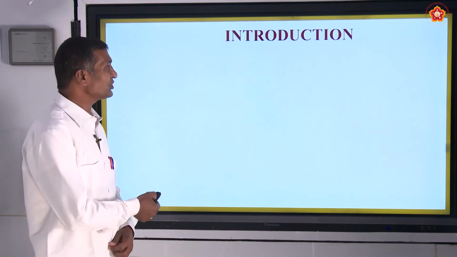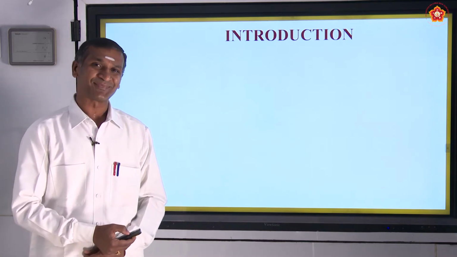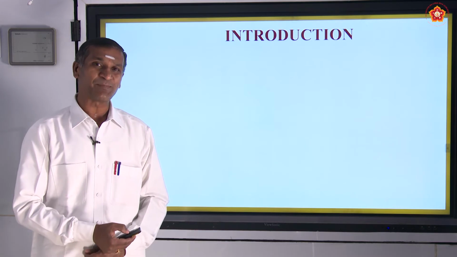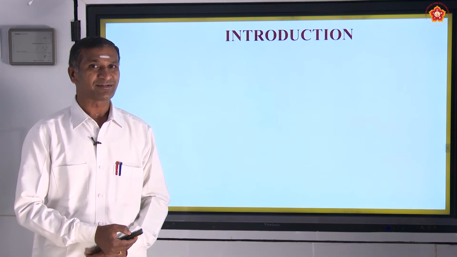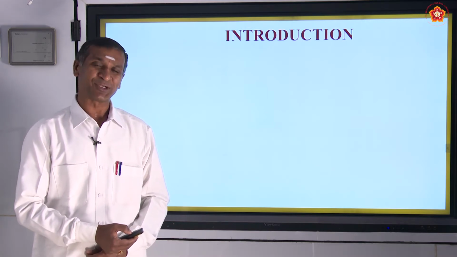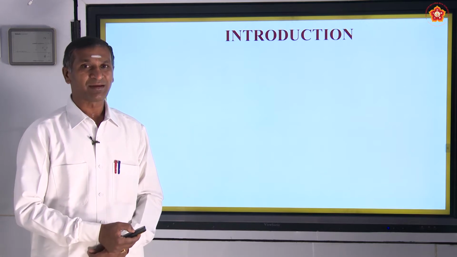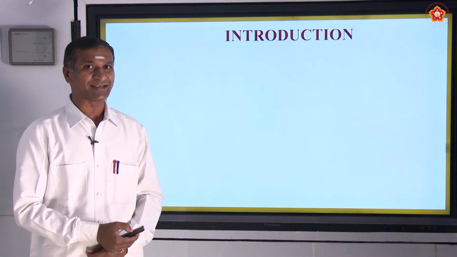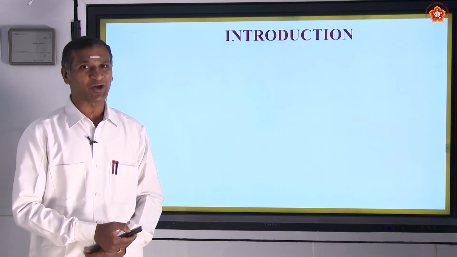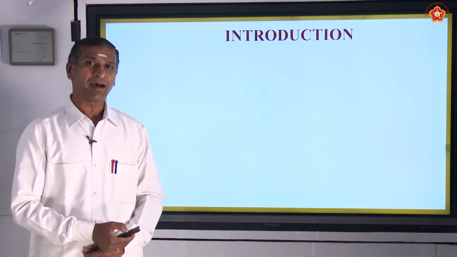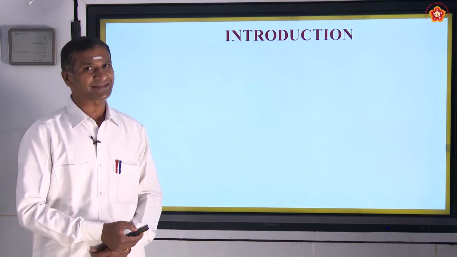The whole creation has only two things, living and non-living, which we call biologically biotic, referring to living, and abiotic, referring to non-living. The study of biotic, the living organisms, is called biology, and these living organisms have a number of unique characteristics.